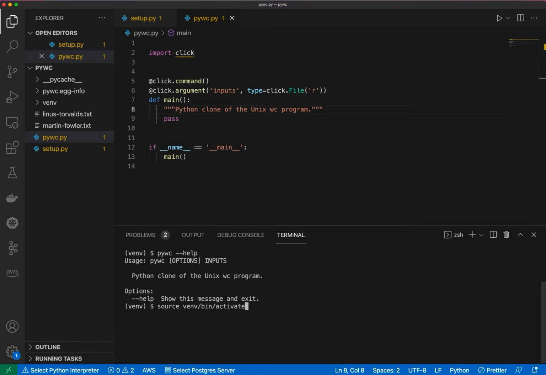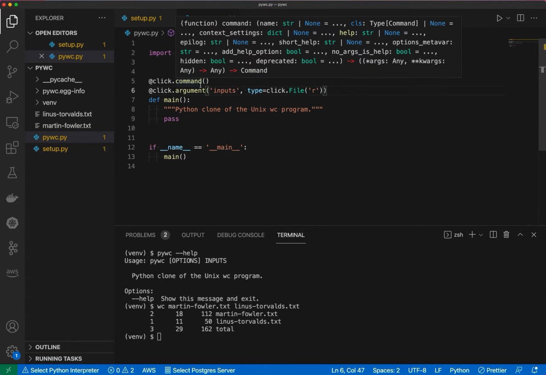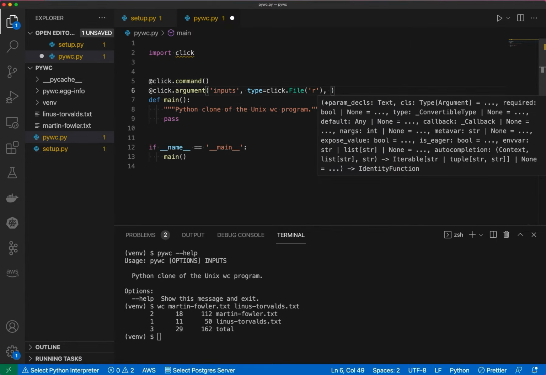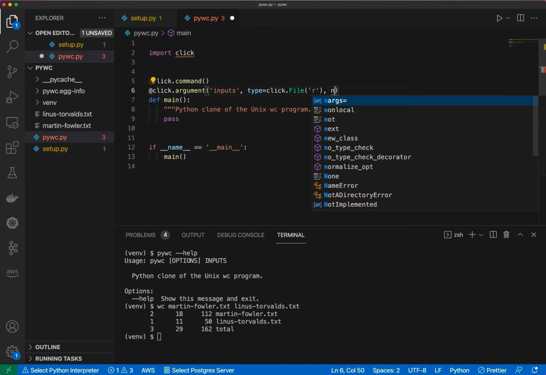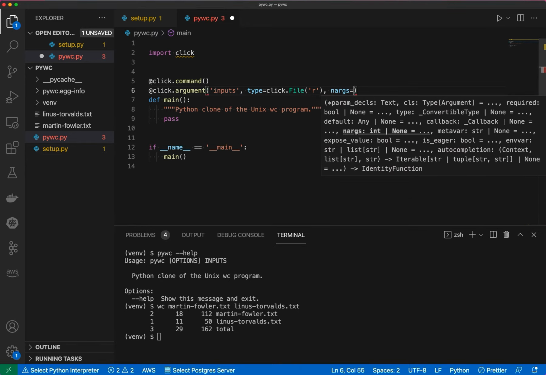So, if I up arrow a few times and I show the wc command running again, notice that I gave it 2 files rather than just say 1. We want to emulate that functionality. The way that you emulate having a variable number of arguments in the Click framework is to use a keyword argument called nargs.